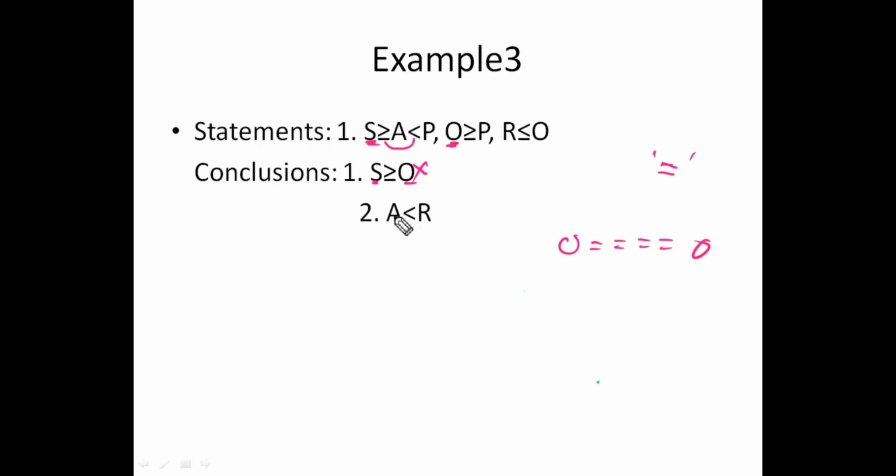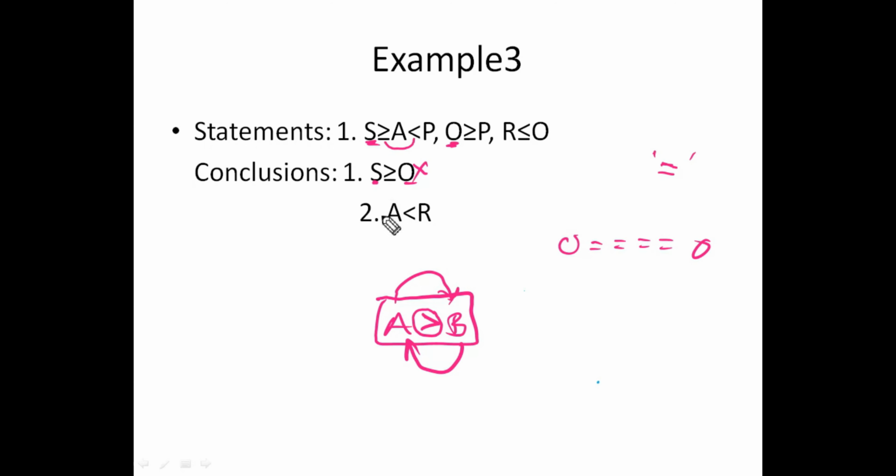Then A to R. To get the relation between A and R, what are the common elements? A to P, P to O, and O to R. Okay, start your journey from A. One thing here. Suppose my question is what is the relation between A and B, then you have to answer greater than. For the same statement, if my question is what is the relation between B and A, you have to tell less than. So if it is A to B, greater than. If it is B to A, less than.